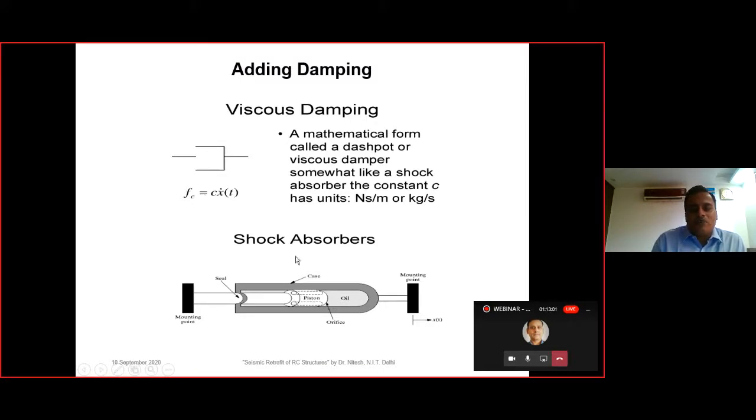And this is the concept. If we want to calculate the viscous damping force, then it is given by the damping coefficient multiplied with the velocity of the piston motion, that is x dot, dx by dt.